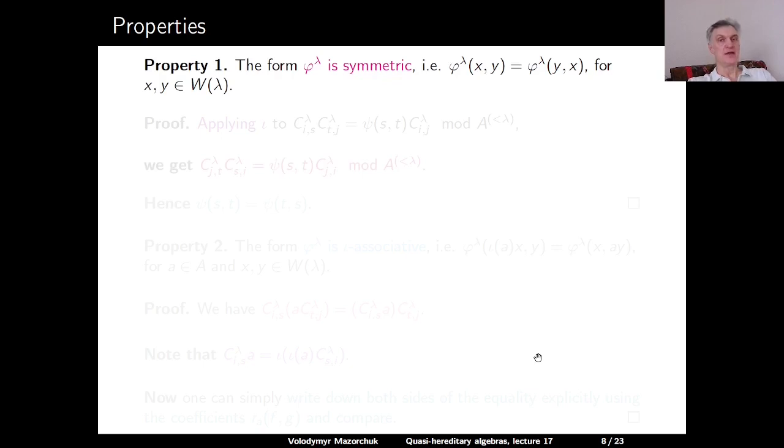First of all, this form is symmetric. So φ^λ applied to (x, y) is equal to φ^λ applied to (y, x) for all x and y in the cell module W(λ).